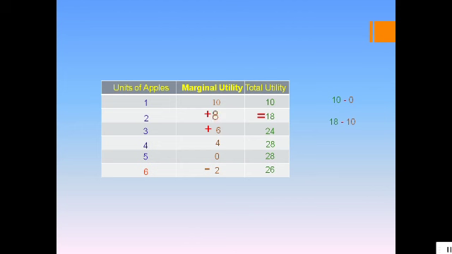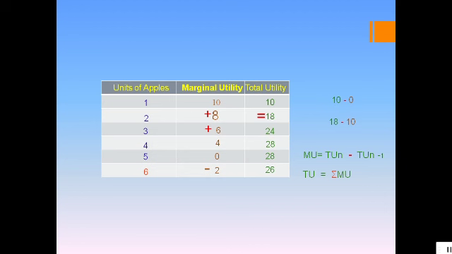Similarly, you get 24 minus 18 as 6, 28 minus 24 as 4, 28 minus 28 as 0, 26 minus 28 as negative 2. So, marginal utility is equal to total utility of n minus total utility of n minus 1. Total utility is the sum of marginal utility.